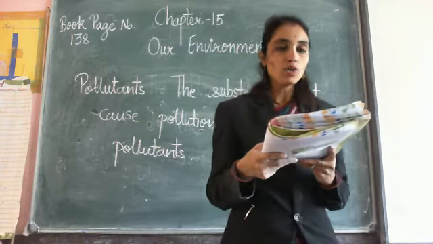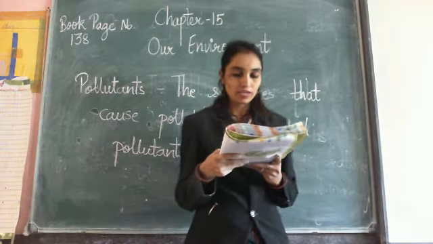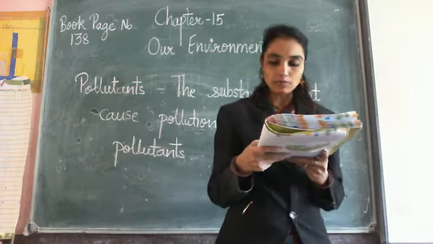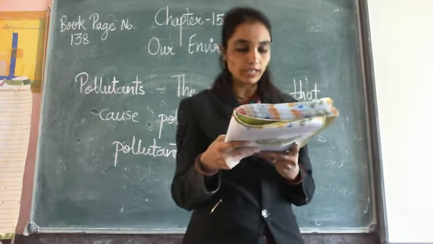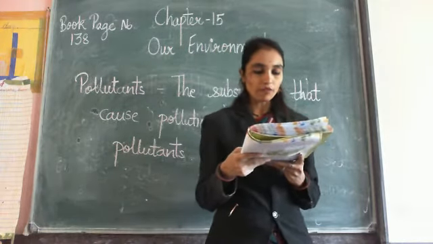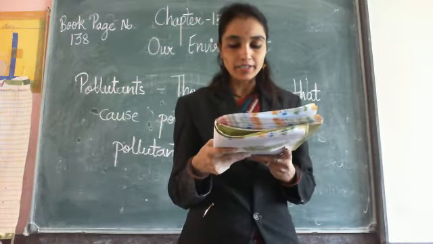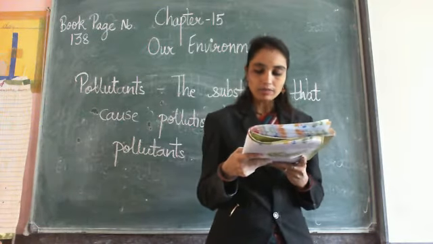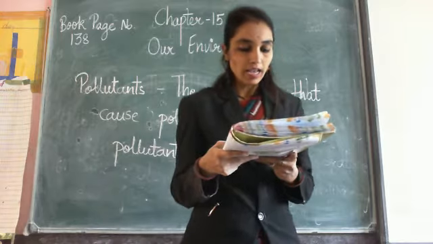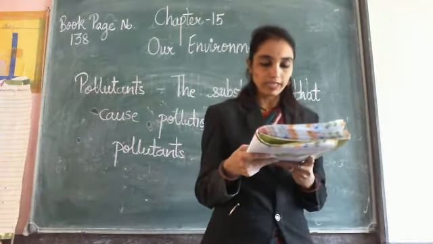Depletion of the ozone layer. There is a layer in the atmosphere called the ozone layer, which prevents the harmful rays of the sun from entering the earth. Some gases released from the earth have created holes in the ozone layer.